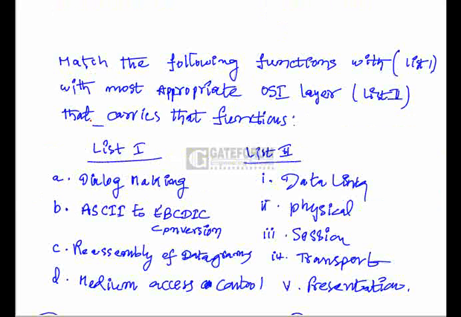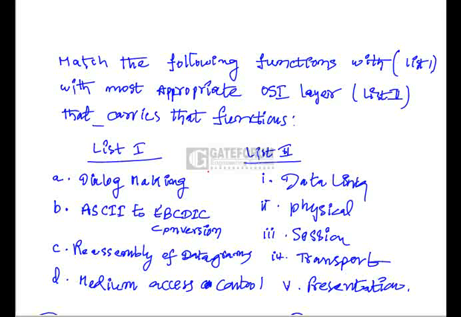Match the following functions with the most appropriate OSI layer that carries that function. Here there were two lists. List 1 defines the function of some OSI layer, and list 2 is the name of that layer. List 1 is: A, dialog making; B, ASCII to EBCDIC conversion; C, reassembly of datagrams; D, medium access control. List 2 is: data link, physical, session, transport, and presentation. Each functionality is appropriate to a particular layer, and we need to find the proper matching of these functions.